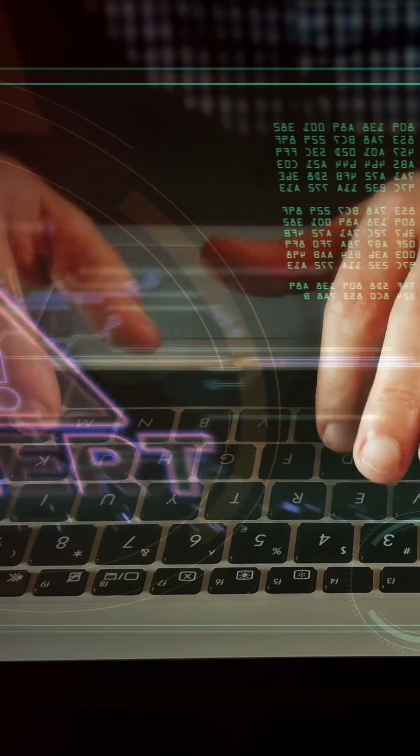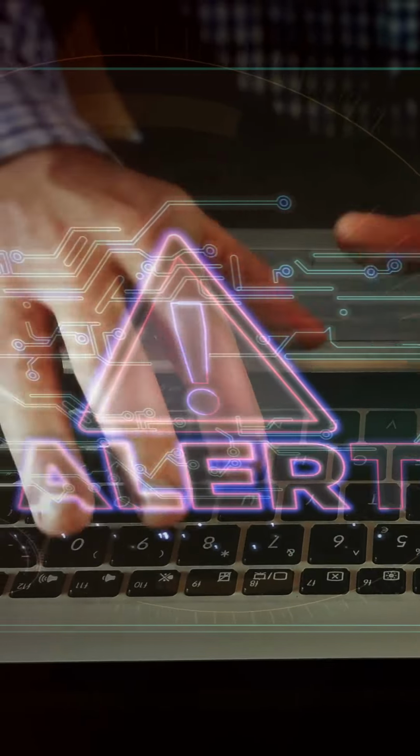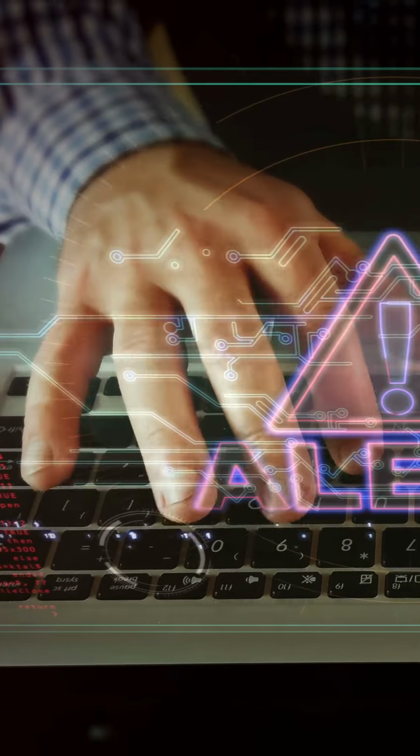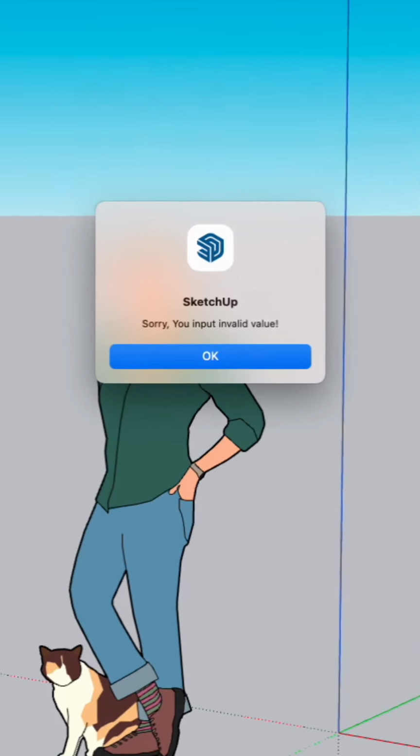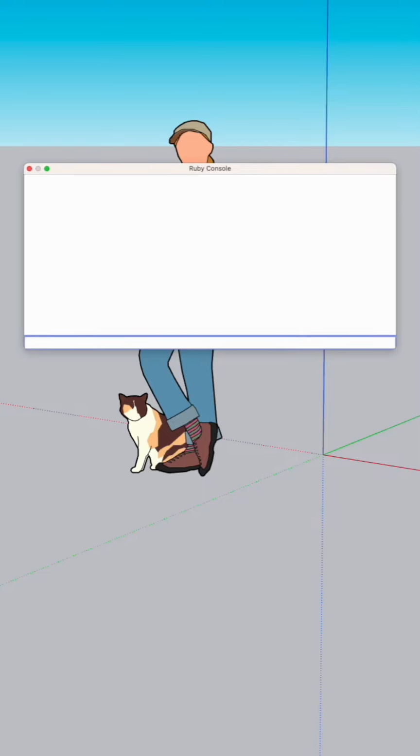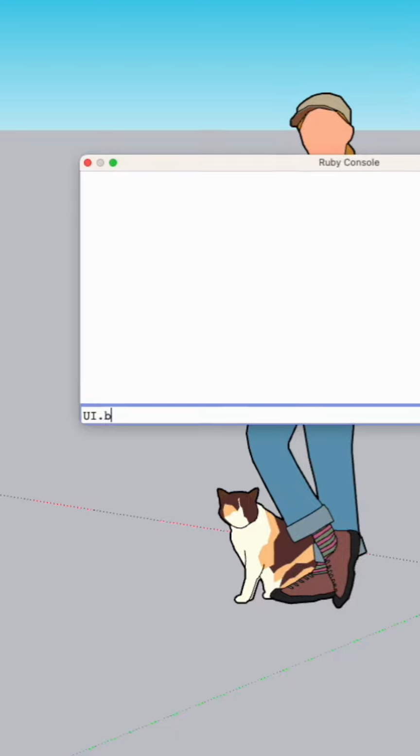Therefore, many software applications use a beep sound to alert users when they make a mistake. Imagine if you made an error in SketchUp and it didn't beep. If it was your first time using the software, you might not realize you made a mistake. So, remember to add a beep sound to your extension to alert users when they do